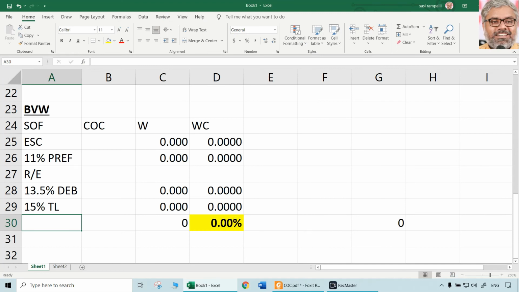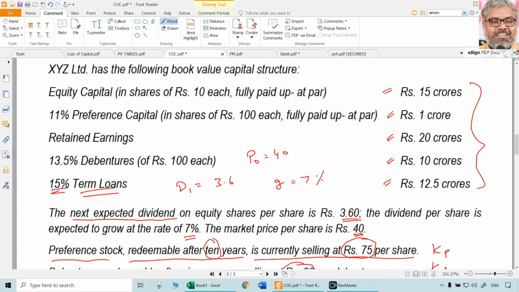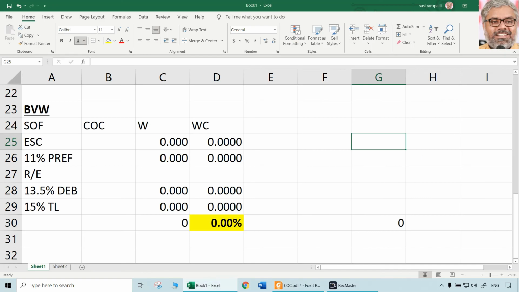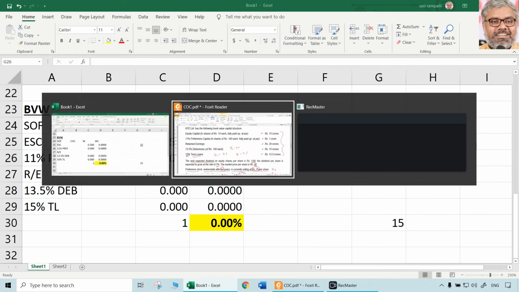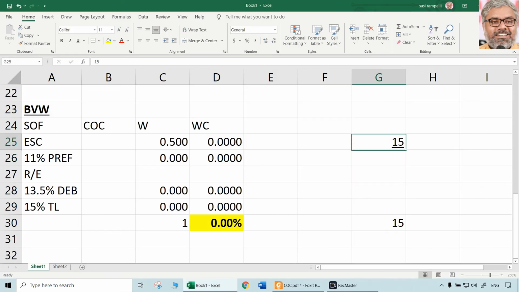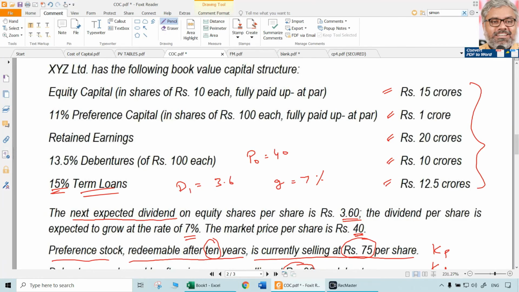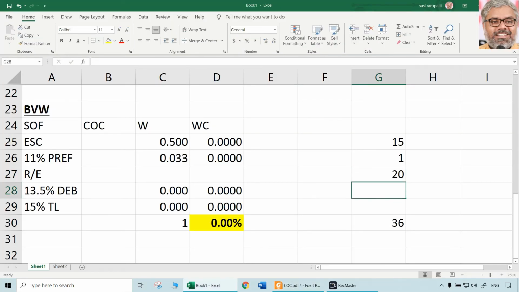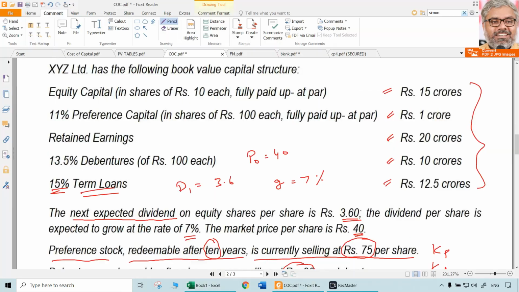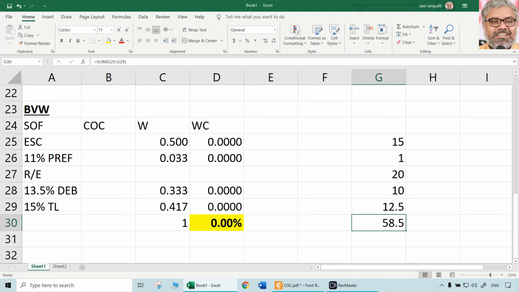We are using book value weight, so we have to take the same amounts there as given in the question, crores. So 15 crores, then preference 1 crore, then retained earnings 20 crores, then debentures 10 crores, then term loans 12.5 crores. Total of that is 58.5 crores. Right? Now the weights have to be calculated carefully.